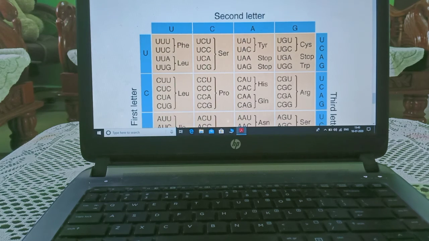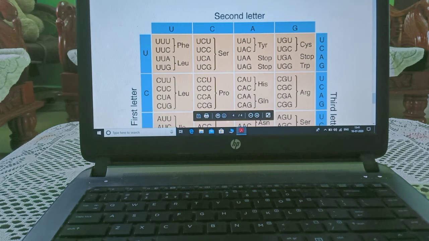Now what is to be done? How will it be framed? You can see U, U, and U, this is triple U. U, U, C, you can see U, U, A. It will be multiplied to this, then this will be multiplied to this, 1, 2, 3, 4, like that.